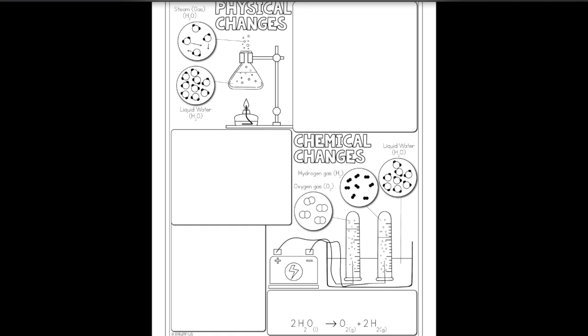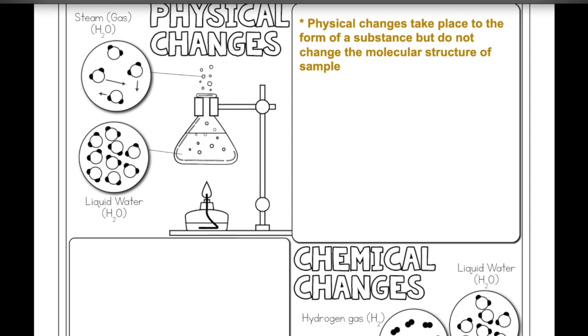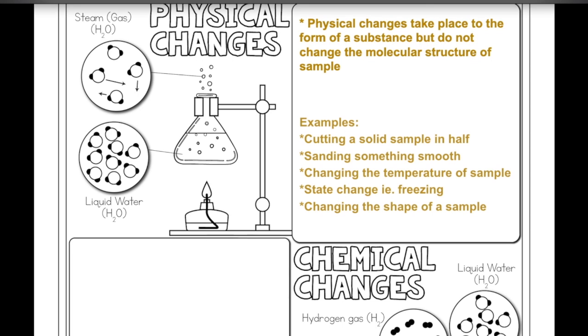So physical changes take place to the form of the substance, but they don't actually change the molecular structure of the sample. So we're not changing the substance, just its form. Examples of this could be cutting a solid sample in half, like sanding something, changing the temperature of a sample, state changes, like freezing, melting, evaporating, changing it into different phases, or changing the shape of the sample.